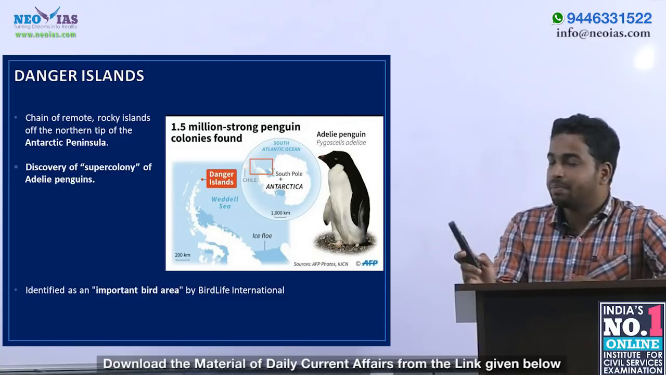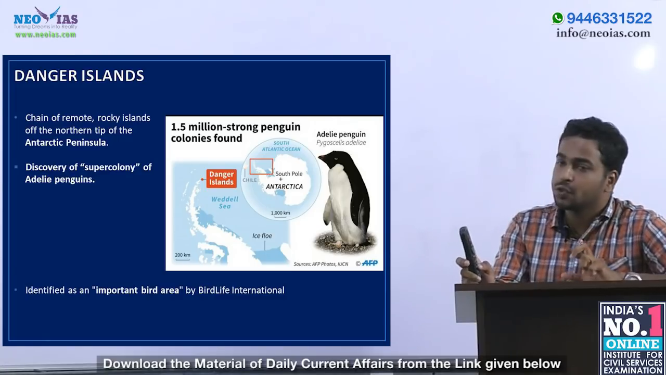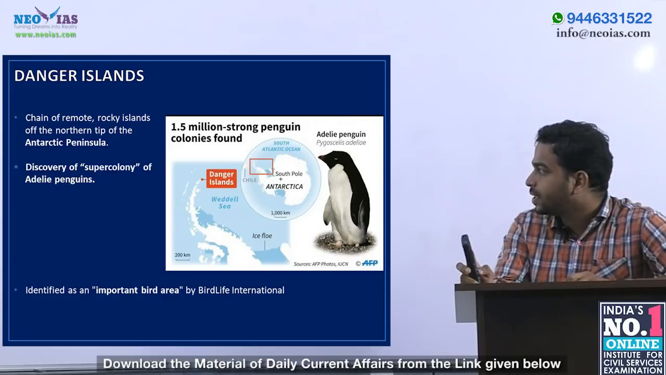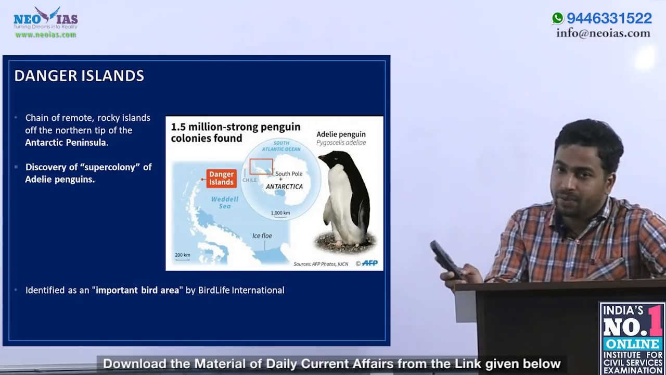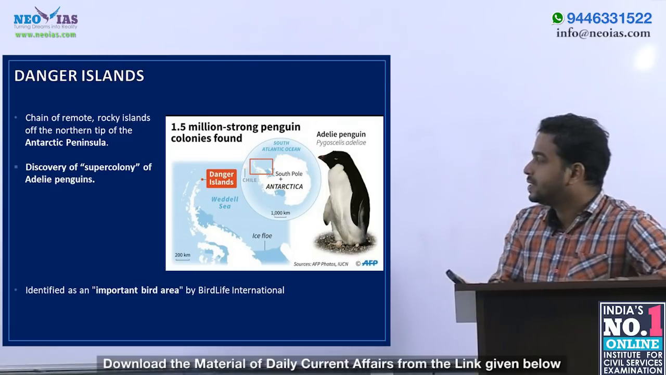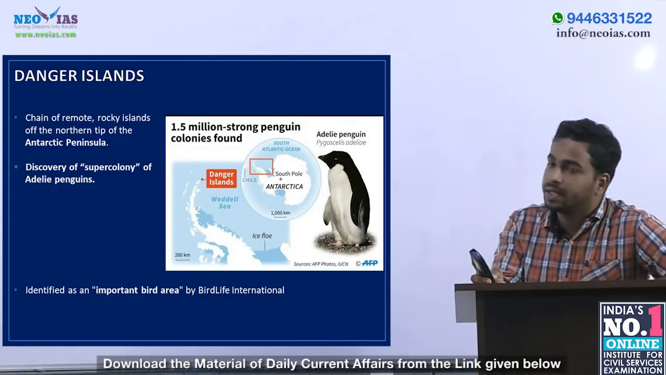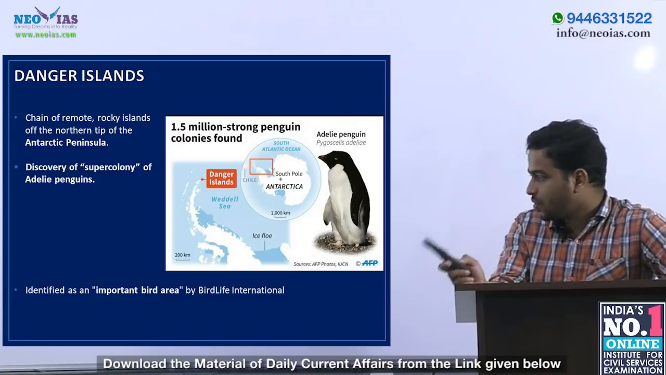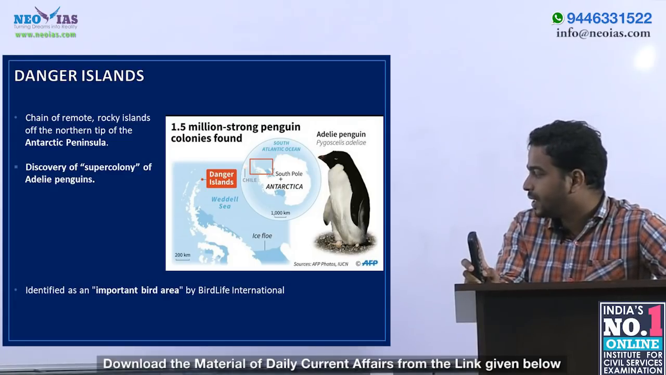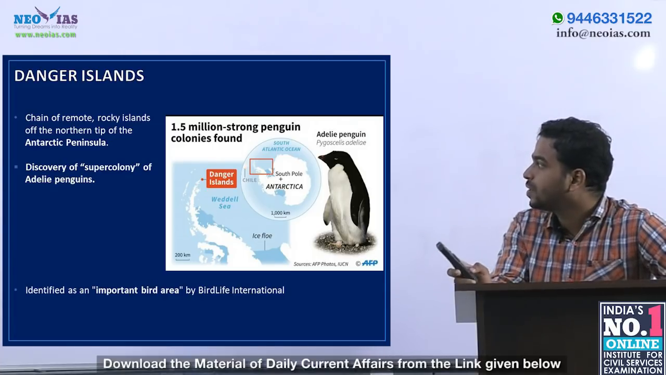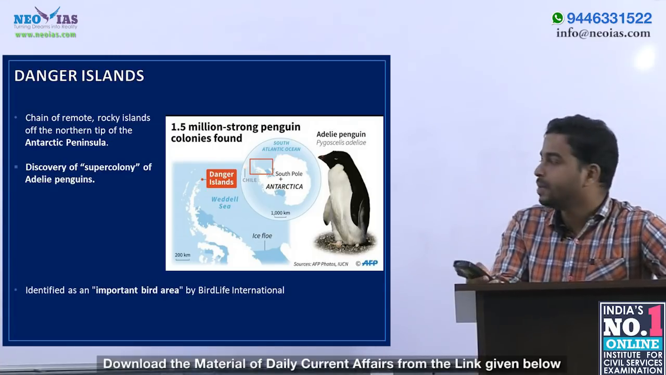Recently, it has appeared in news because of the discovery of a super colony of Adelie penguins. Scientists have discovered a super colony of Adelie penguins. That's why this area, that is Danger Islands, has been identified as an important bird area by BirdLife International. So, please note that it is an important bird area identified by BirdLife International. So, it is about Danger Islands, belonging to the northern tip of the Antarctic Peninsula.